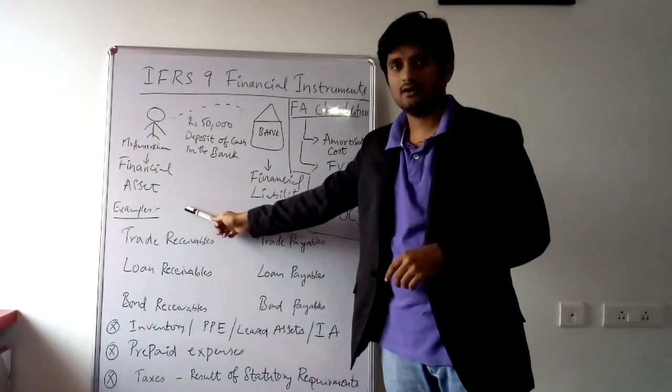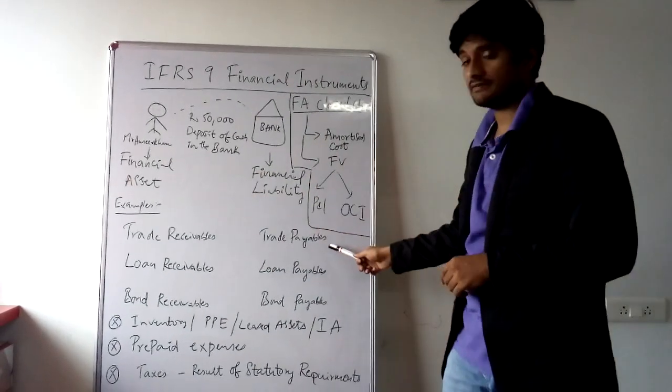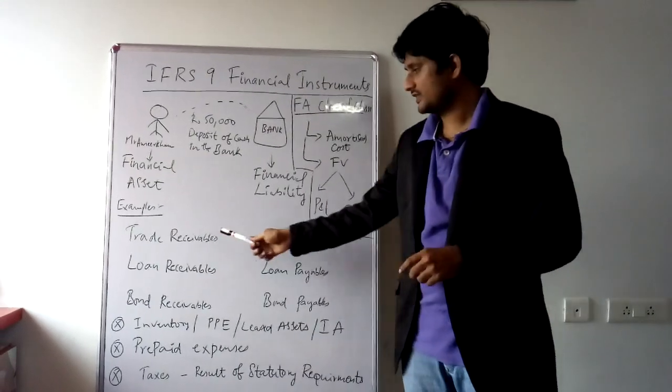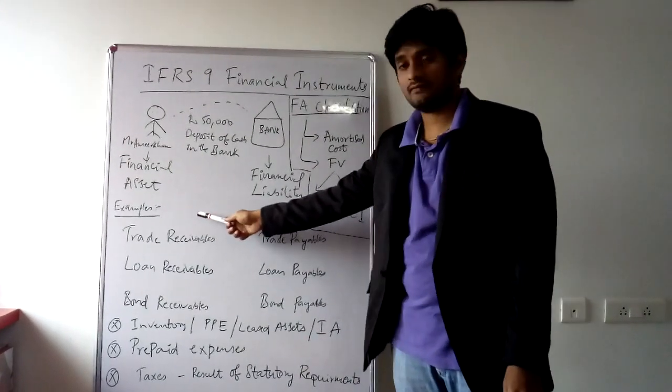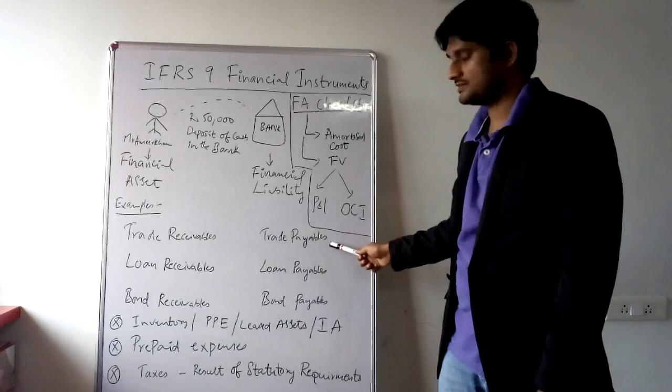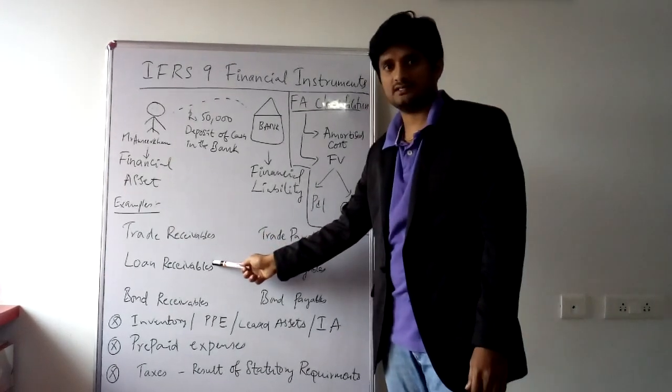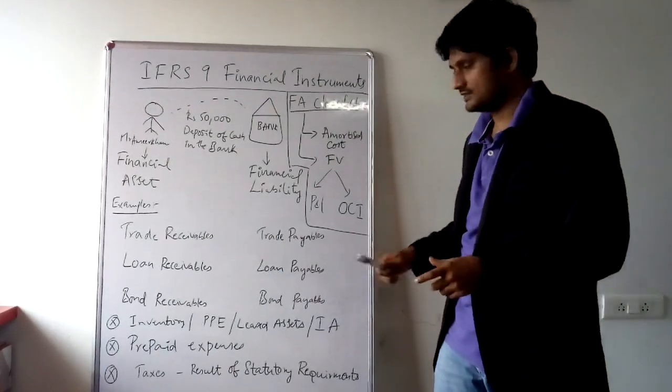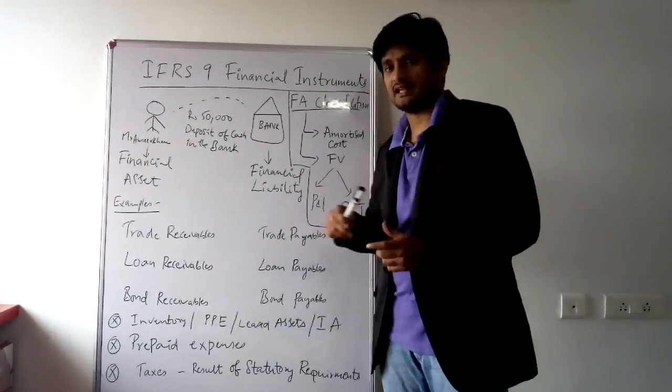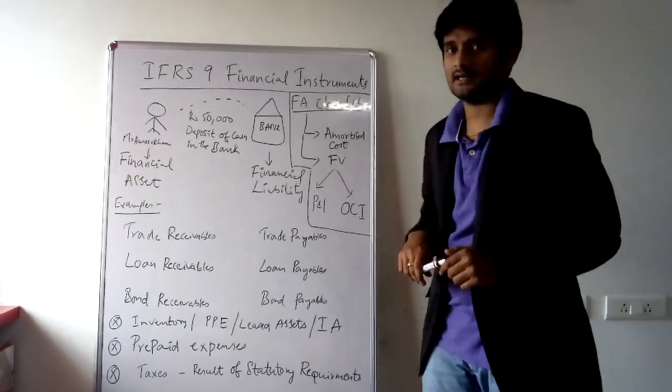Then, examples of financial assets and financial liabilities are: trade receivable is an example of a financial asset, trade payable is a financial liability, loan receivable is a financial asset, loan payable is a financial liability, bond receivable is a financial asset, and bond payable is a financial liability.